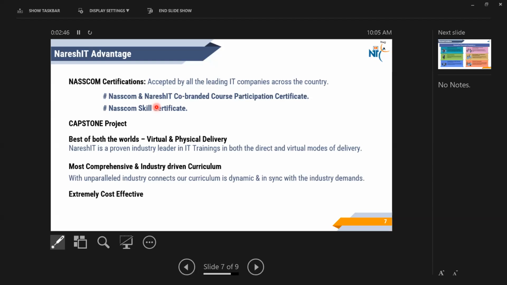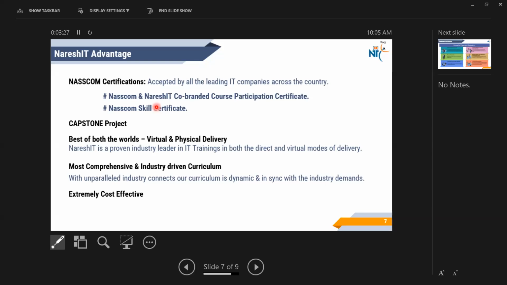And by the end of this particular course, we'll be trying to give you a capstone project, guys. What is actually this capstone project? In the sense, when we are dealing with our real-time projects in our companies, we will be using terminologies like agile model, V model, SDLC mechanisms. So we'll be trying to create an environment in the class such that before you are getting placed in a company, you will have an idea about how that particular project will be going on. Am I understandable, guys?